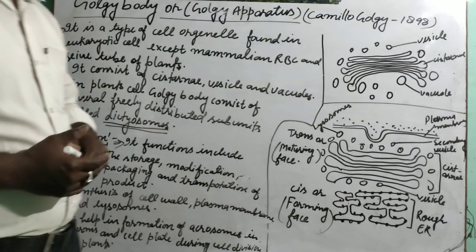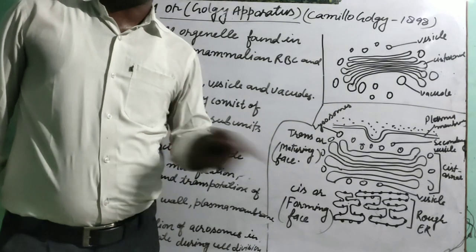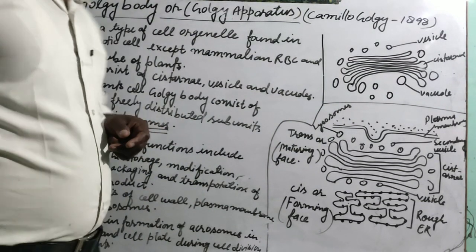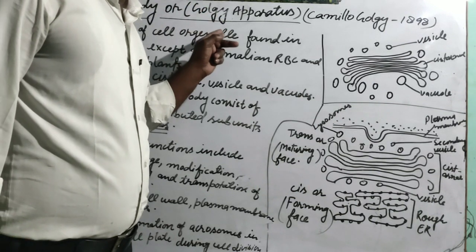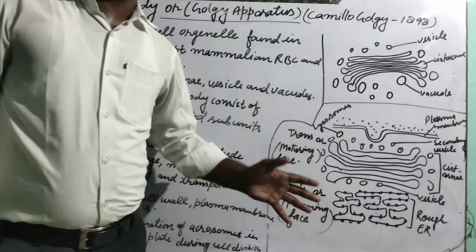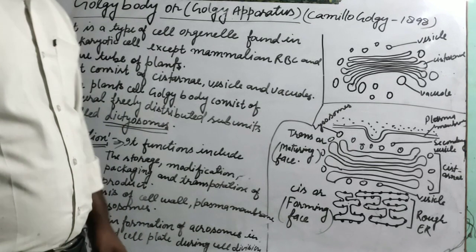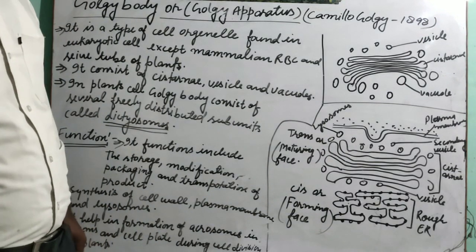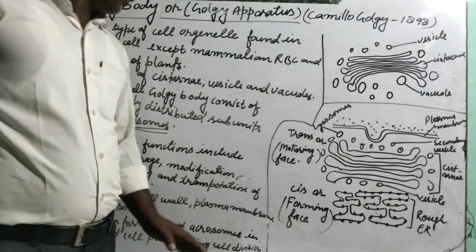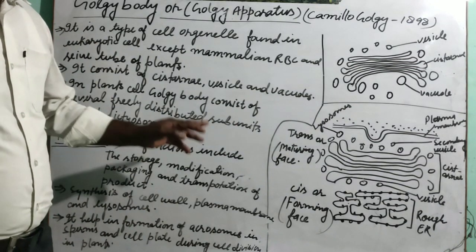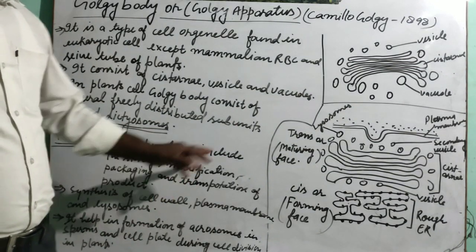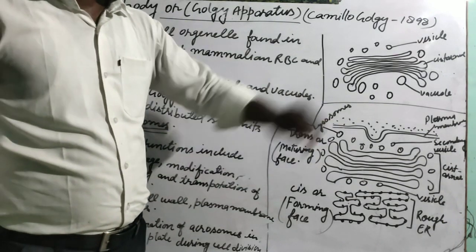Sometimes the question arises, what will happen if there is no Golgi body? It is given in your textbook also, students. We can say that if there is no Golgi body, then there is no transportation, packaging, modification, no formation of plasma membrane, no formation of cell wall, no formation of sperm, and there will be no formation of lysosome also.